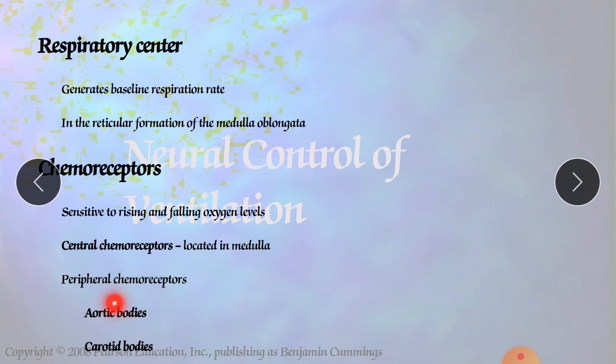Aortic bodies means at the aorta, and carotid bodies at the carotid artery. They are analyzing the level of oxygen in our blood. If it is less, they will give a signal to our medullary rhythmicity area, and it will increase the rate of breathing, by which the oxygen level can be increased.